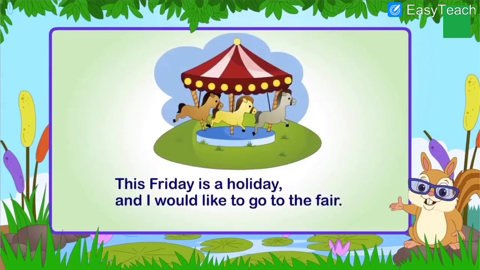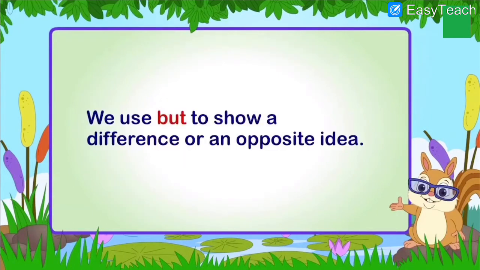This Friday is a holiday and I would like to go to the fair. See, here and is used, right? So these are the two sentences: This Friday is a holiday. I would like to go to the fair. These are two same type of sentences. So we use and over here for joining. We use but to show difference or an opposite idea. When do we use but? When you want to show two opposite ideas, we can use but for showing the difference.